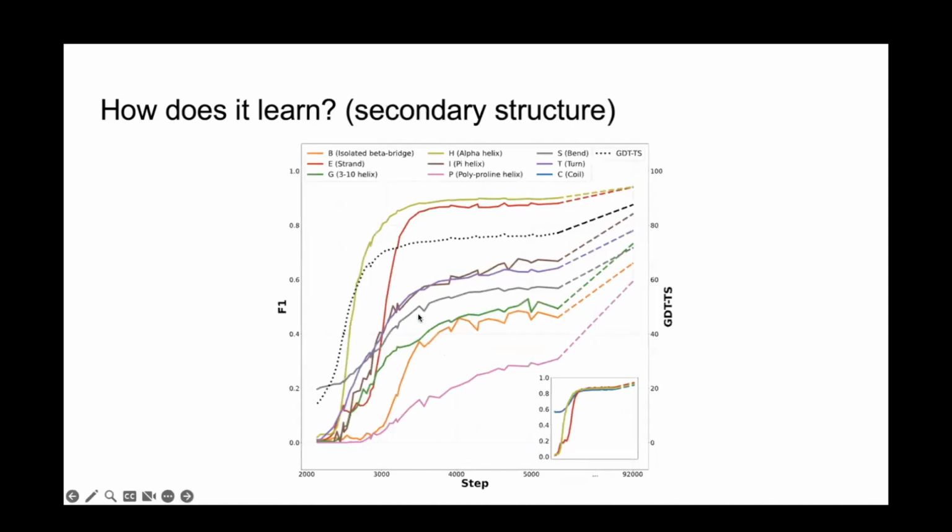So what I have here is the F1 scores for the accuracy of a whole bunch of different secondary structure elements over time. And as I mentioned, very early on, by step 4,000 or certainly before step 5,000, it pretty much masters alpha helices and beta sheets, which gets you almost all the way there. And then in a staggered fashion, it slowly starts to pick up on these more subtle secondary structure elements, which is nice. So it learns the most important material first, and then only later does it fill in the gaps, which makes it possible again to do these abridged training runs on very little compute.